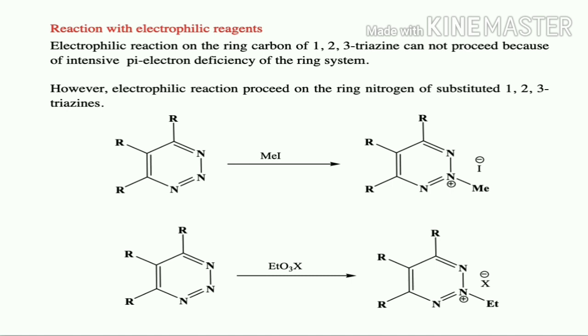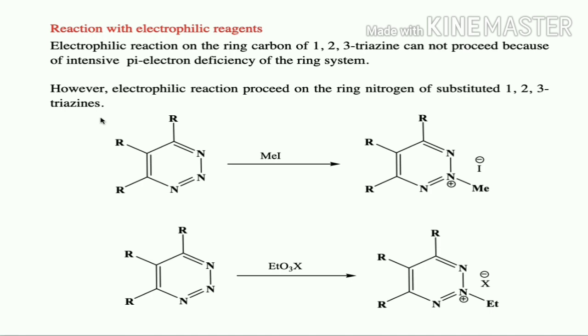Now for the reactions, first the reaction with electrophilic reagents. Since it contains 3 nitrogen atoms, it is a pi electron deficient ring system. So it is very difficult to do electrophilic reaction on ring carbon. Electrophilic reaction on the ring carbon of 1,2,3-triazine cannot proceed because of the intensive pi electron deficiency of the ring system. However, electrophilic reaction proceeds on the ring nitrogen of substituted 1,2,3-triazine.